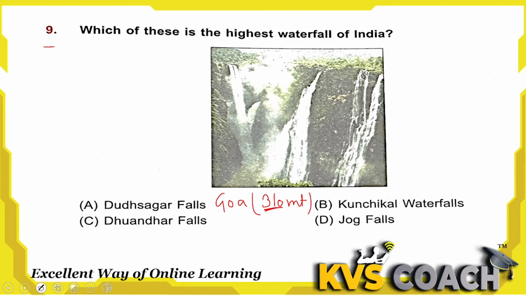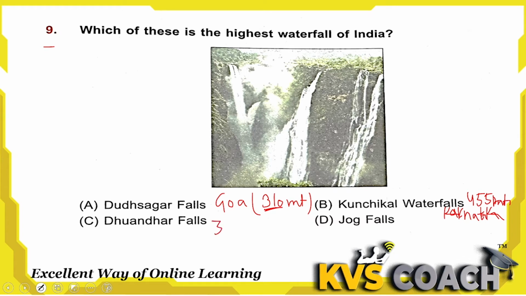B is Kunchikal waterfall, that is 455 meters. Okay, I am writing here the height of the waterfall. That is in Karnataka. Third one is Dudhar Fall.